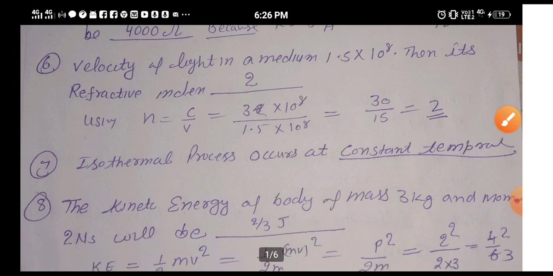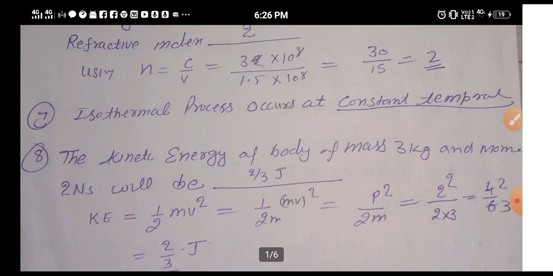Question number 7 is isothermal process. Isothermal, thermal means temperature. So it means temperature remains constant. That process is called an isothermal process.